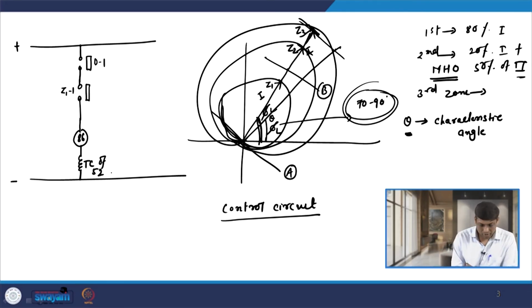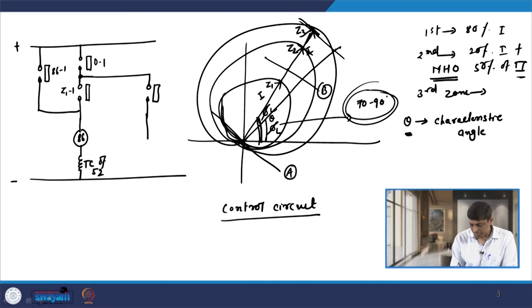We have the hold on path also provided by this 86 relay, that is 86 1, and that is connected here. And then from this point we have the unit connected, that is one unit, known as Z31, and then we have another unit known as Z21, that is somewhere here.